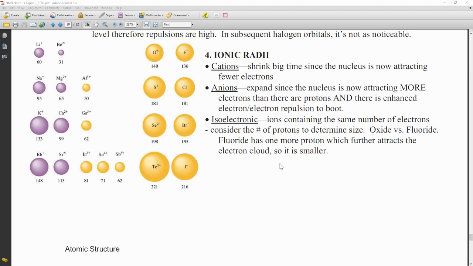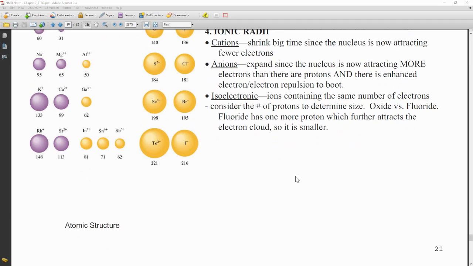Let's talk about this term isoelectronic. Isoelectronic is used to refer to atoms or ions that contain the same number of electrons. So it doesn't mean they have the same number of protons, because then they'd be the same element, but it's the same electron structure. Like when oxygen forms an ion and when fluorine forms an ion, those both end up with a structure just like neon. So those are isoelectronic. And therefore, the number of protons is really going to affect their size more than the number of electrons.